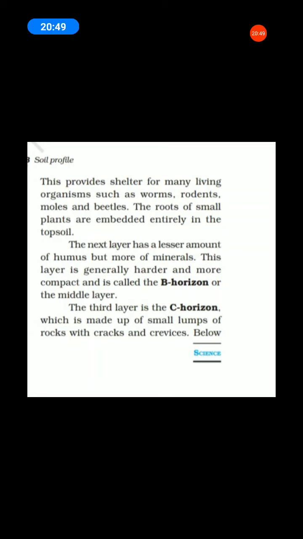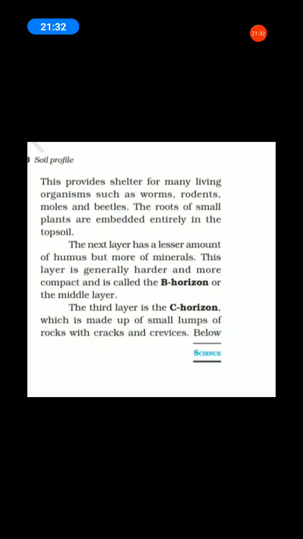The next layer has a lesser amount of humus. Underline the words: lesser amount of humus but more of minerals. This layer is generally harder and more compact and is called B horizon, or the middle layer. Can you understand? Bracket the words B horizon or middle layer.